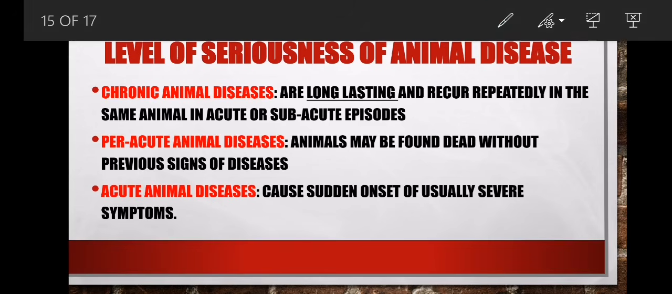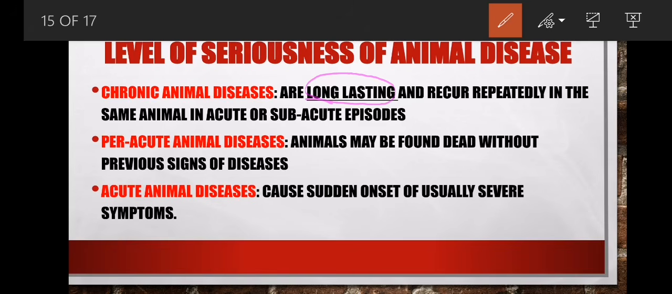When we talk about chronic animal disease, we say this is a long-lasting disease. If we say it's a long-lasting disease, we simply mean that it can take a long period of time before it kills the animal. But this disease is not as dangerous as the other diseases. You find that the animal is affected by this disease for a long time without dying. We call this one a chronic disease.